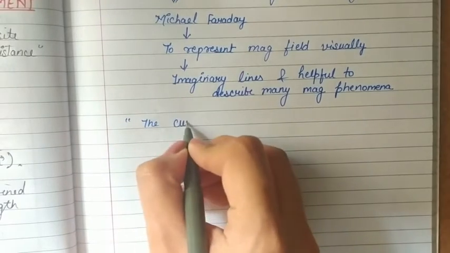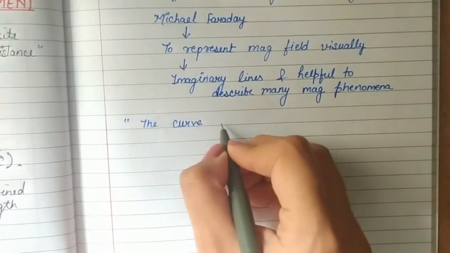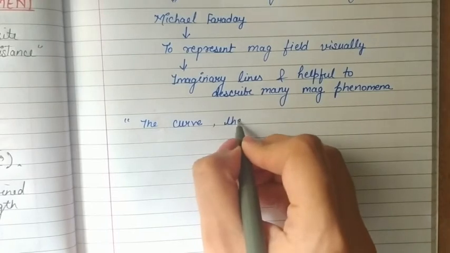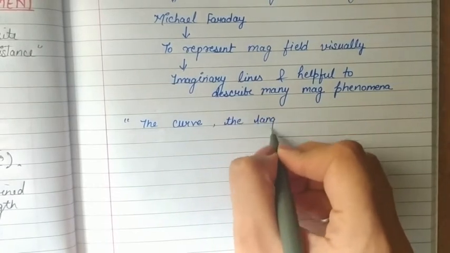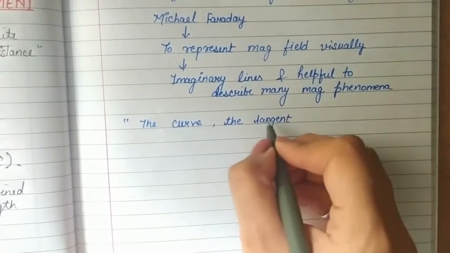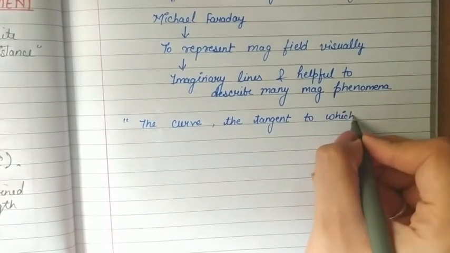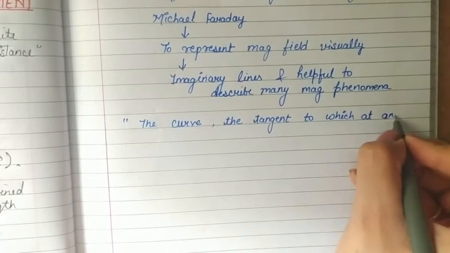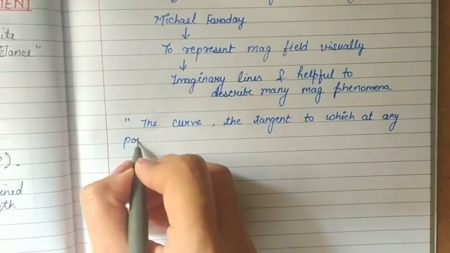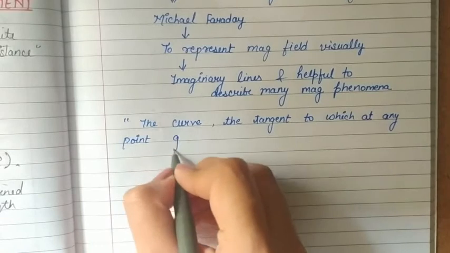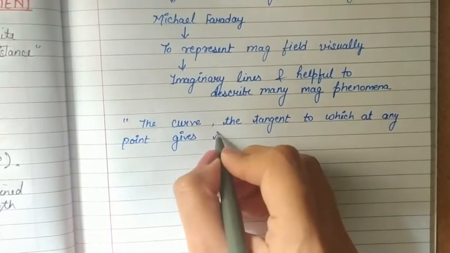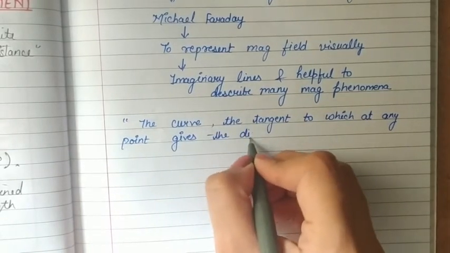These are the curves such that the tangent to which at any point gives the direction of magnetic field.